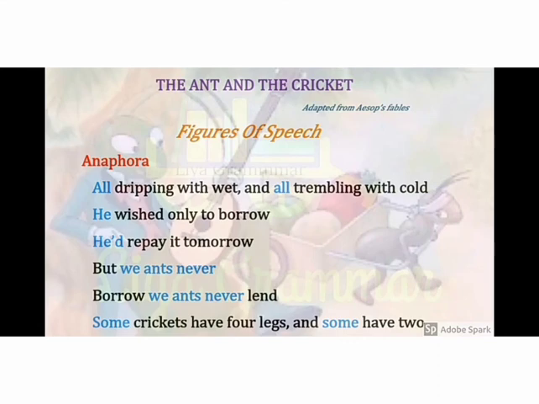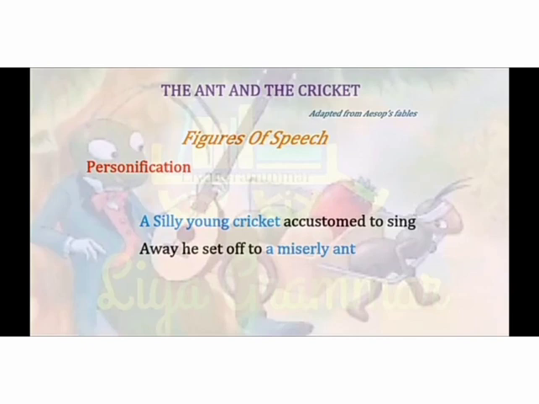Moving to the last figure of speech, personification. A silly young cricket, accustomed to sing, away he set off to a miserly ant. Here the cricket has been given the character of a human being, like silly. Only humans can be silly. Here the poet has defined a cricket to be a silly young cricket. So it is personification.